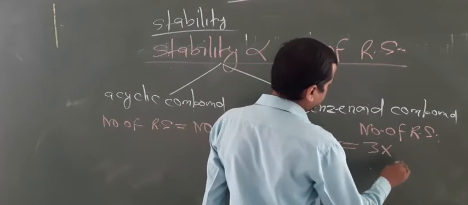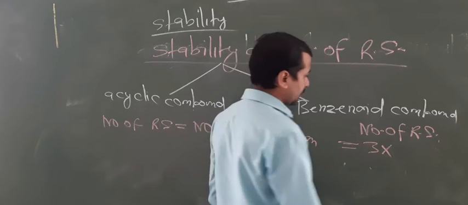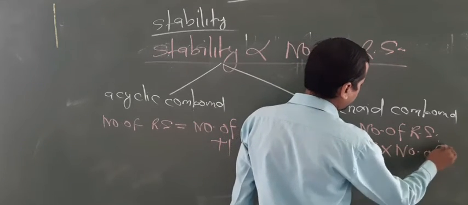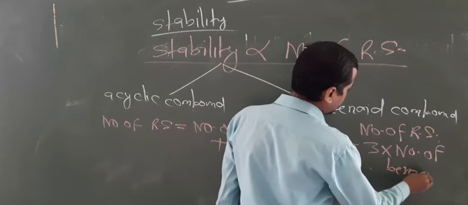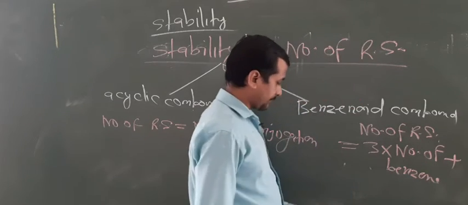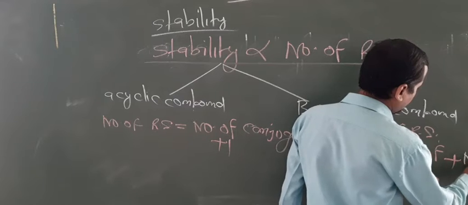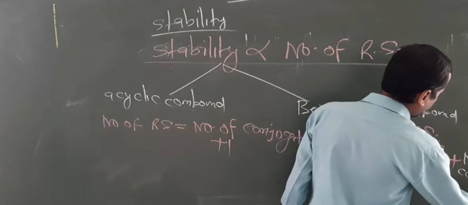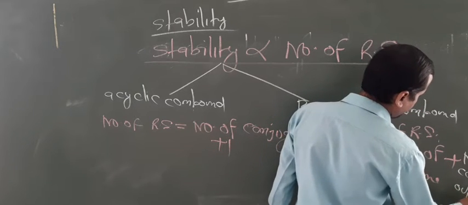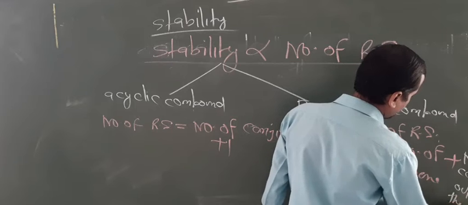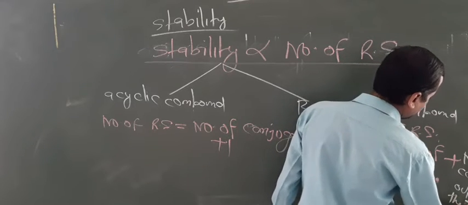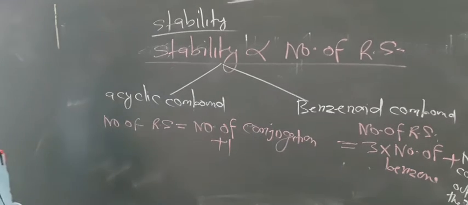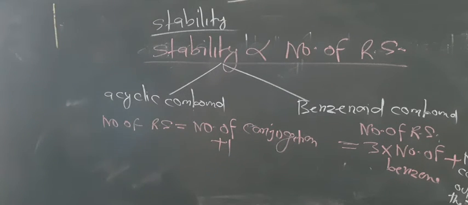So 3 structures can be found from each benzene. So 3 into the number of benzene plus the number of conjugations outside the ring. By this way we can calculate the number of resonating structures and also find the stability. Now look at the conditions here.